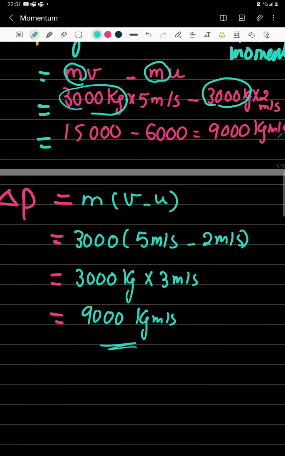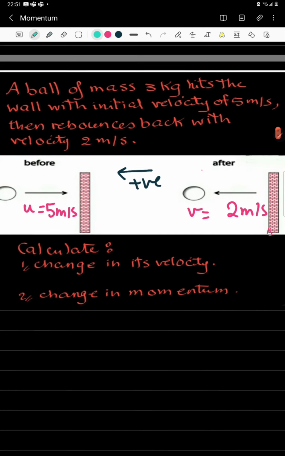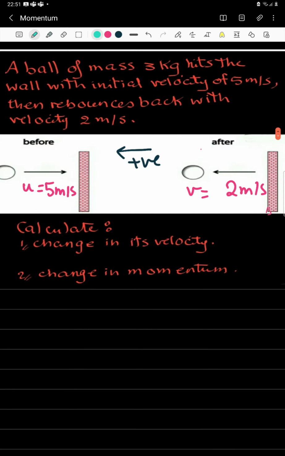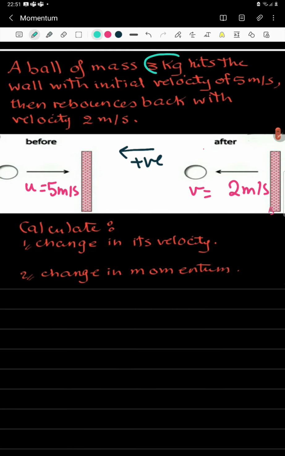This is another way for calculating the change of momentum. Now let's have a look at a different example for the change in momentum. I have a ball of mass 3 kilograms that hit the wall with initial velocity 5 meters per second, and it rebounded back with final velocity v 2 meters per second. Question number 1, calculate the change in velocity.